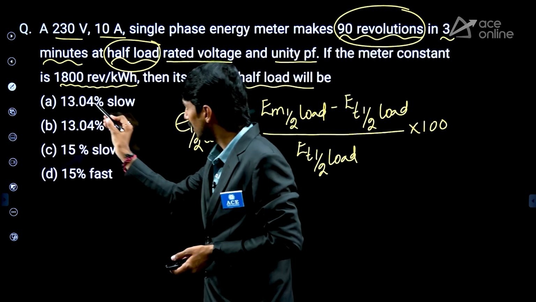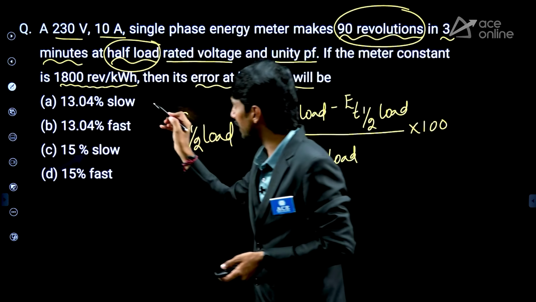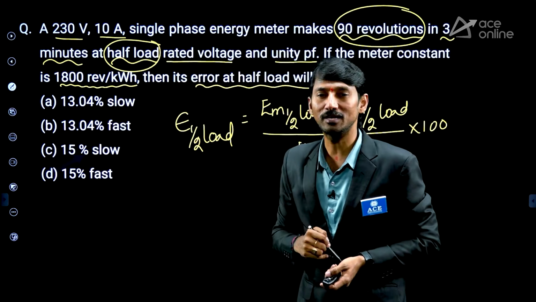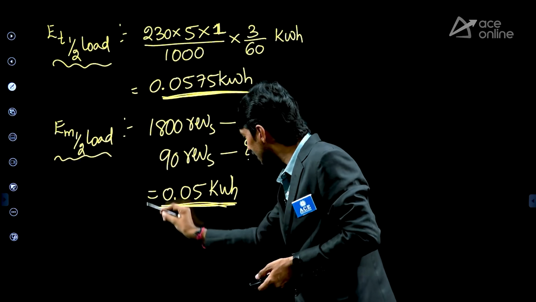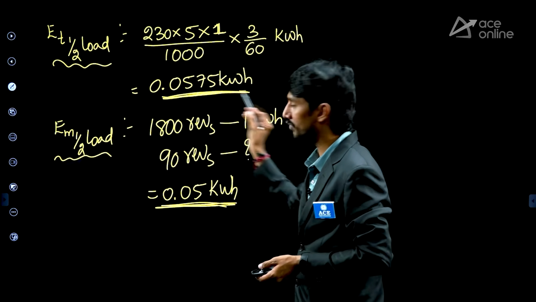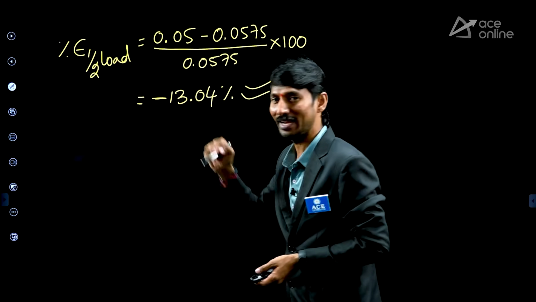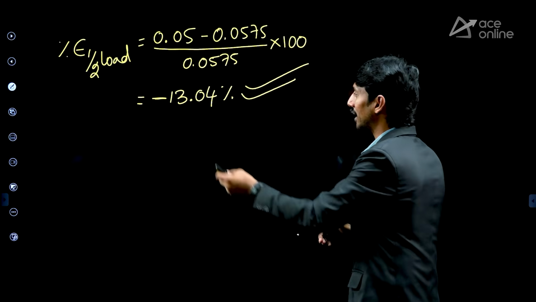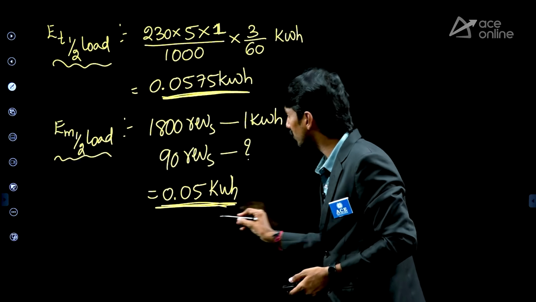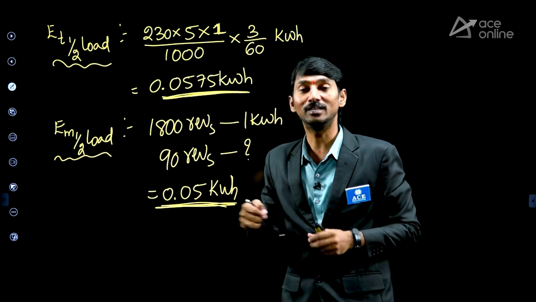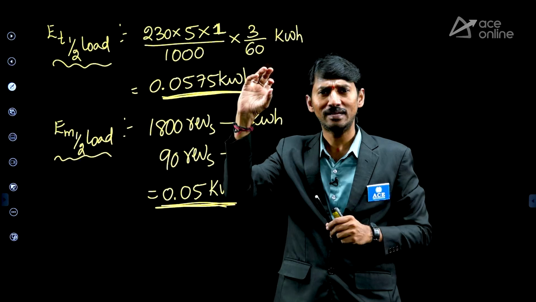No, but 13.04 both are there. One is with slow, one is with fast. What does it mean? Check it here. Measured value is less than the true value. That's why you have got the negative sign. If the measured value is less than the true value, that means the disk is rotating with less speed. Then only the reading will be less.